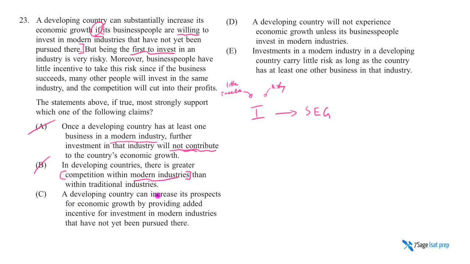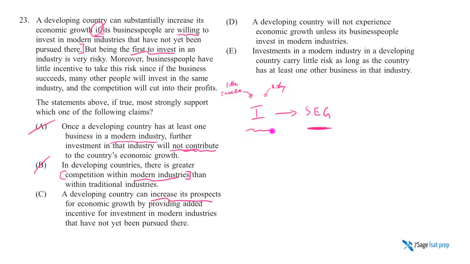C says a developing country can increase its prospects for economic growth, right? Increase its prospects, improve the odds for economic growth. See, if you improve the odds for significant economic growth, then you certainly improve your odds for economic growth. Of course. So now, how can we improve our odds for significant economic growth? Well, what if you make it a little less risky? What if you provide a little more incentive?